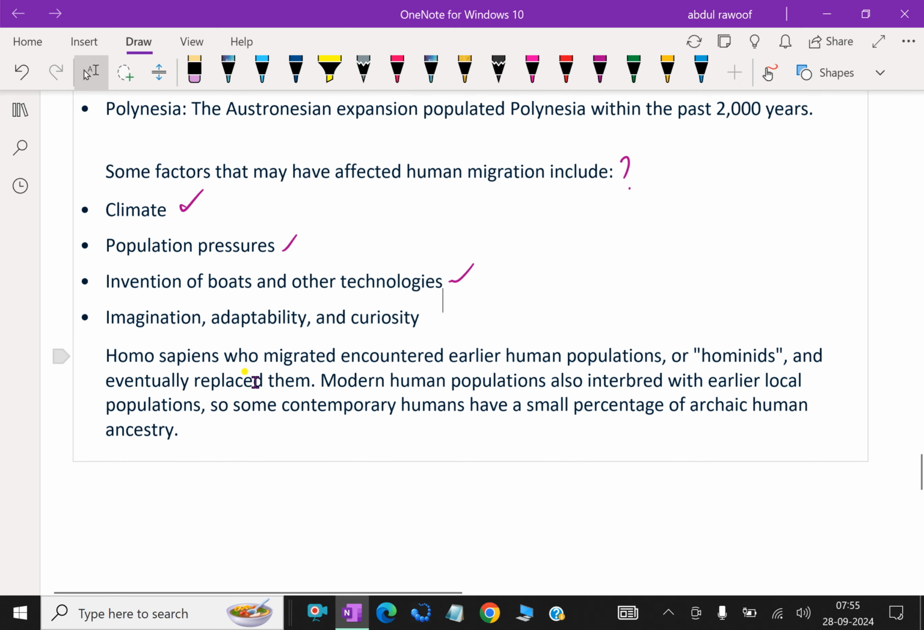Homo sapiens who migrated encountered earlier human populations or hominids and eventually replaced them. Modern human populations also interbred with earlier local populations. So some contemporary humans have a small percentage of archaic human ancestry.